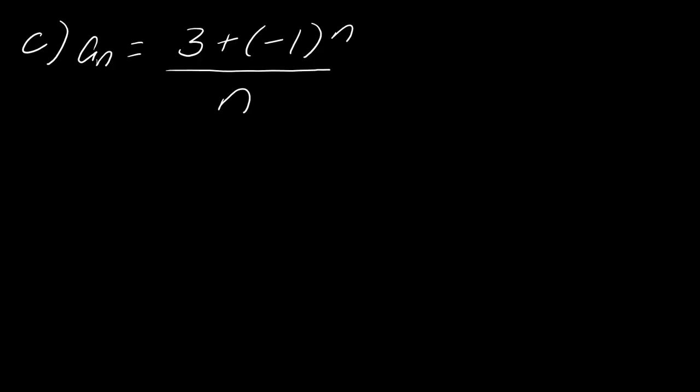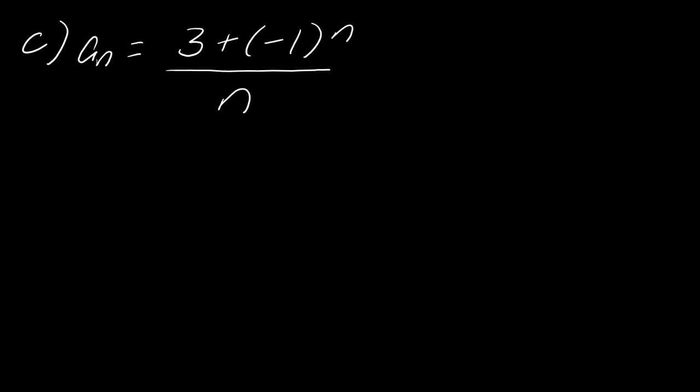Okay, so moving on. Now I've got 3 plus negative 1 to the n, over n. For this one, it might not feel like it at first, but you can actually use the same trick that we used in the first one. So what I would encourage you to do is to pause the video here, give this a try, and then hit play when you're ready.